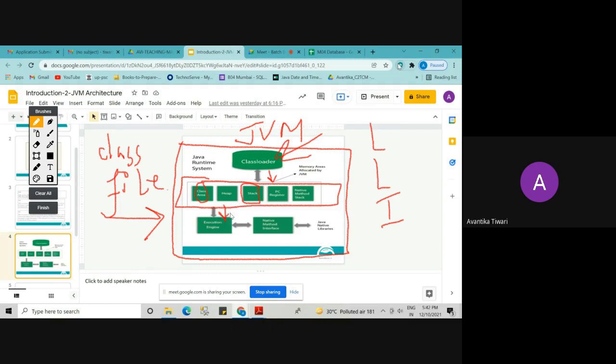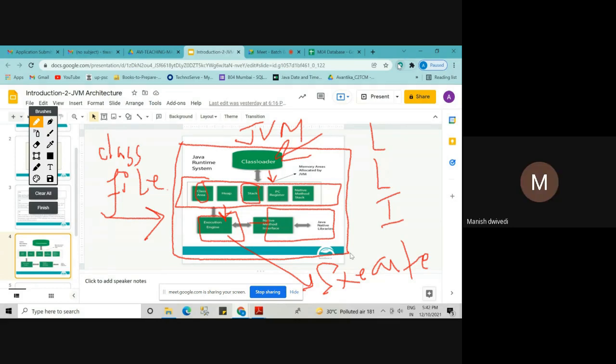Then the .class file will be executed by the execution engine. So what will the execution engine do? It will convert it into a machine program and it will execute. Execution engine will execute because its name is execution engine, so it has to execute. Now, if your Java program is using some other programming language, then you will get support from these components. Okay, clear?